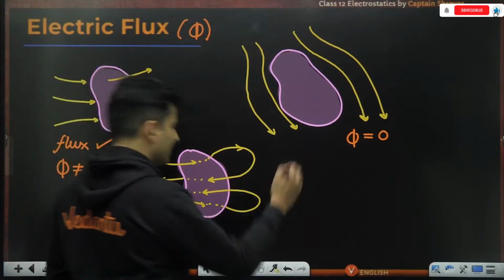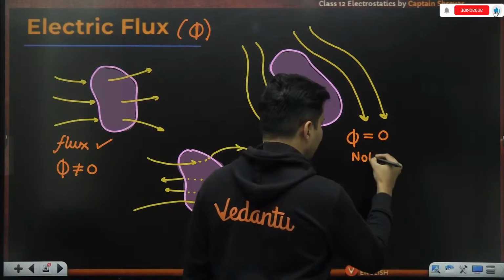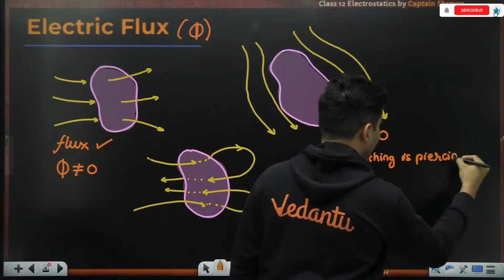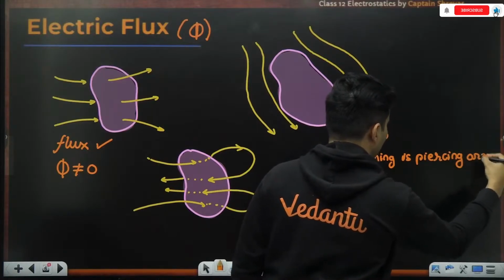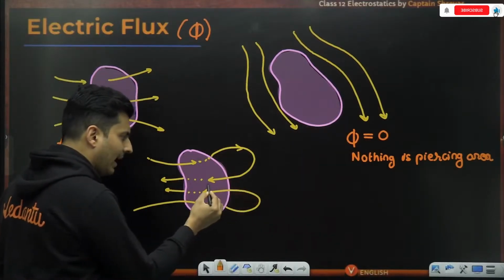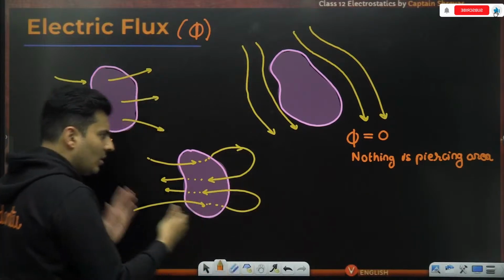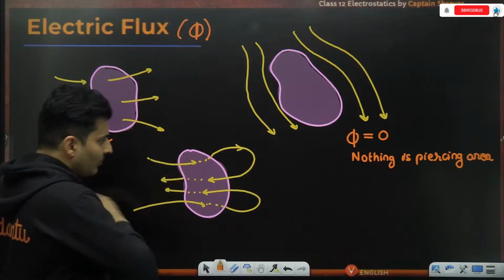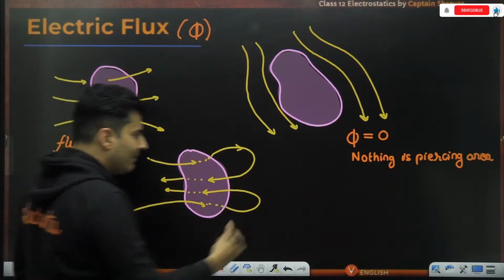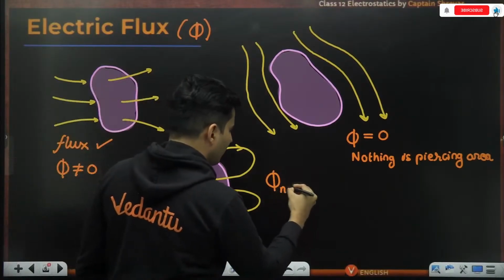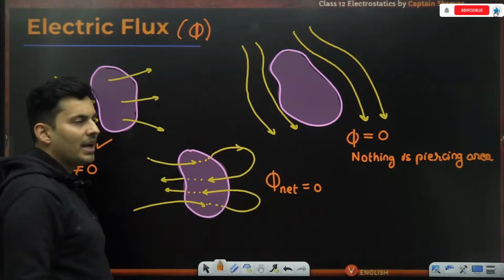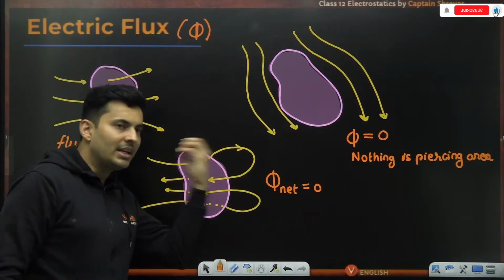The flux is 0, and the reason for that is nothing is piercing the area. Over here, a line pierces, but again pierces back in the opposite way. So whatever field or flux crosses this side again comes back to this side. So I will say that the net flux is 0, because whatever goes to that side again pierces back over here. That is the reason why the net flux is 0.